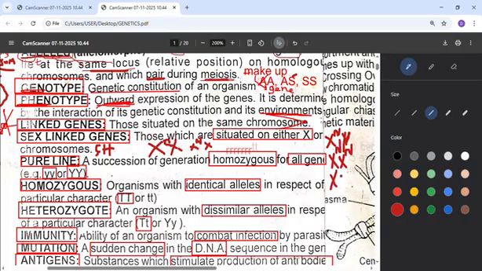It means if there is small n and also big N, then this person is a carrier of color blindness. That means the person has a sign of color blindness, which is small letter n, while the other one is the normal one. So that's for sex-linked genes.